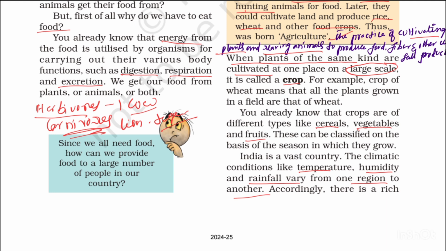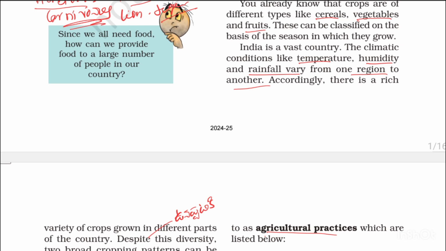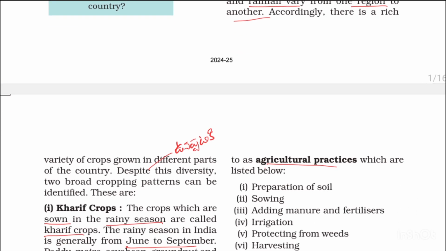There are many differences from region to region in temperature, humidity and rainfall. Accordingly, a rich variety of crops is grown in different parts of the country.